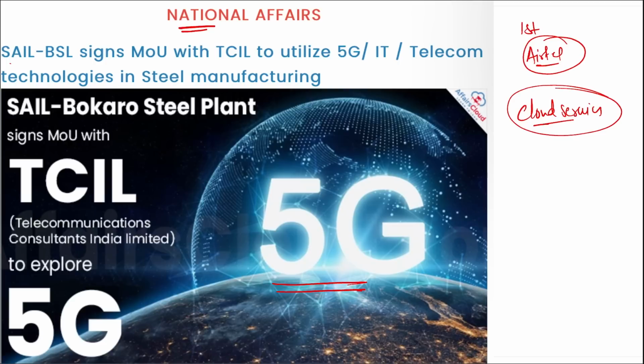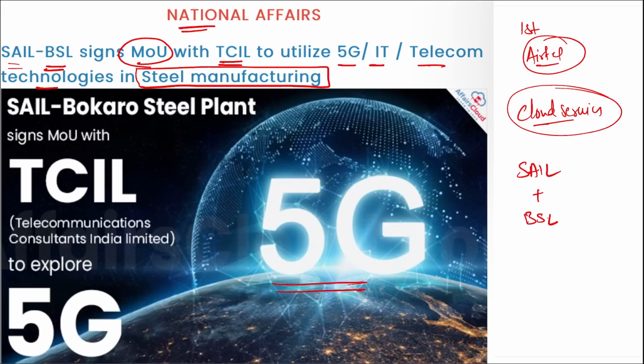Now coming back, remember Steel Authority of India and Bokaro Steel Plant, they together signed an MOU with TCIL to utilize the 5G IT telecom technologies in the steel manufacturing. That means they want to digitize the steel manufacturing and they want to use all the 5G IT and telecom technologies that will be enhancing the steel manufacturing. And for this, two organizations came together and signed an MOU. It is your SAIL and Bokaro Steel Limited. So these two organizations came together and signed an MOU.